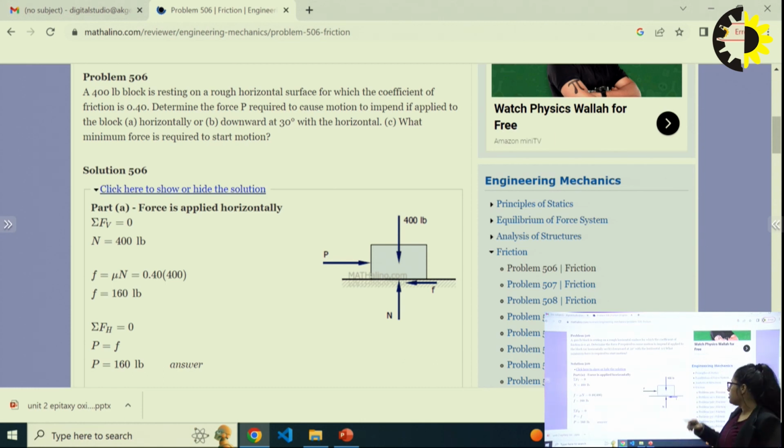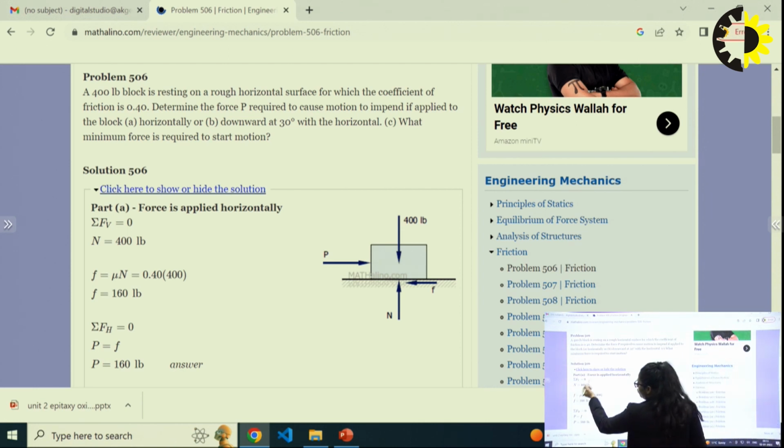The 400 lb acts downward, so negative, and N acts upward, positive. N minus 400 is equal to 0, so N is equal to 400 lb.